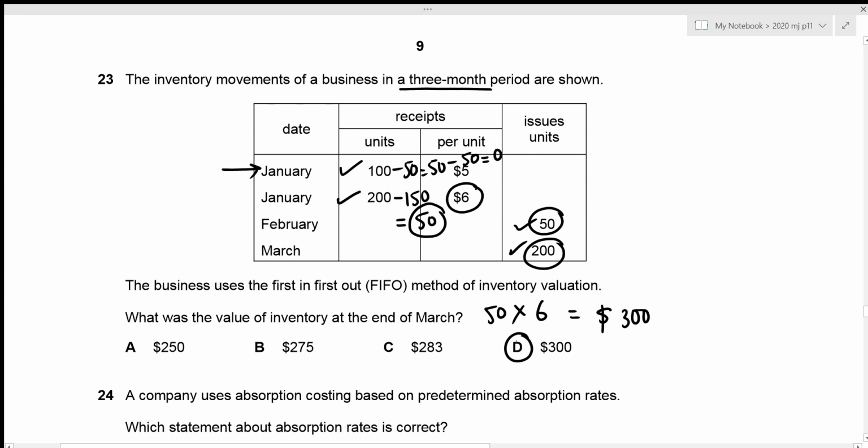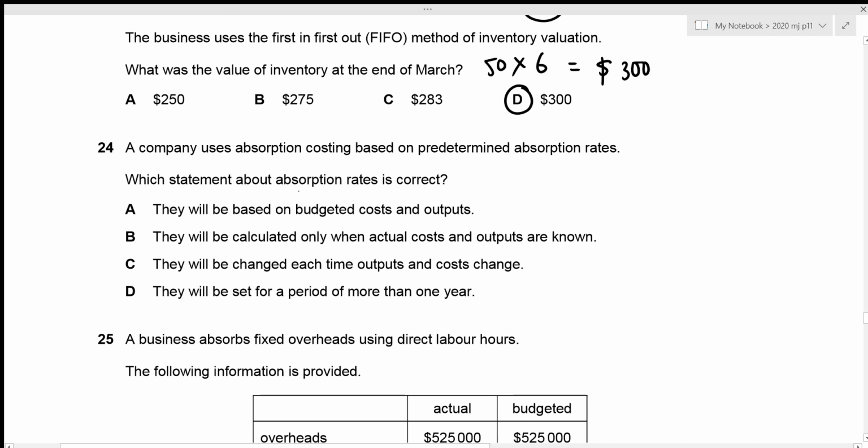Now we can move towards question number 24. A company uses absorption costing based on predetermined absorption rates. All right, which statement about absorption rates is correct? So the first one is they will be based on budgeted costs and outputs. We are told that it is predetermined. So obviously before the actual data comes in, we already have our absorption rates, which might be based on budgeted costs and outputs, which is given in option A. So that is our correct answer.